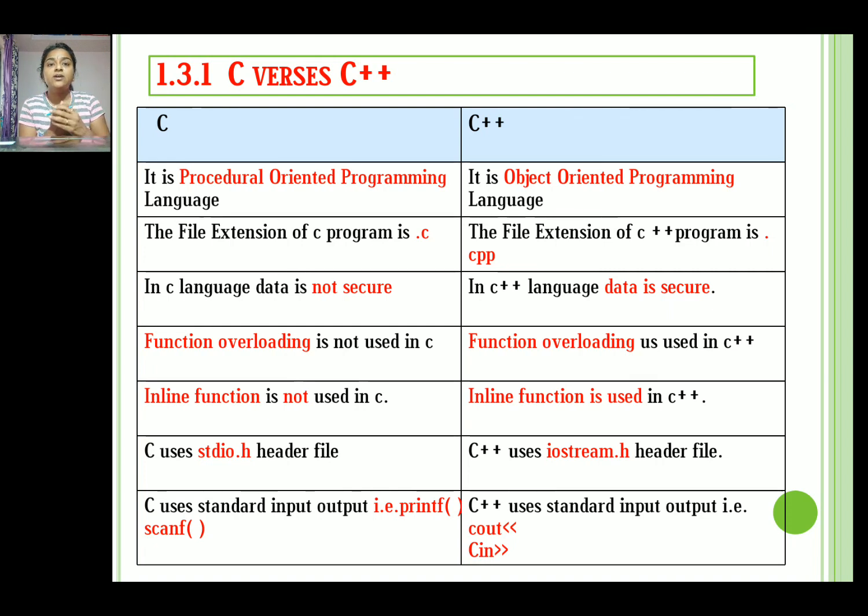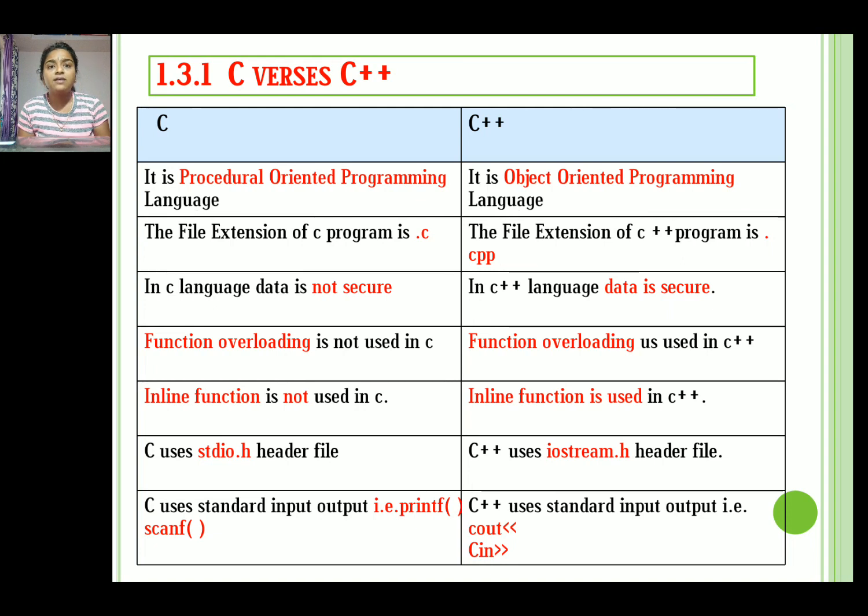Okay, so the second difference is what? The file extension of a C program is .c. In C++, the file extension of a C++ program is .cpp. So when we compile or run our program in an editor, we save our file in C by using the file name .c. In C++, we save our program with the file name .cpp.